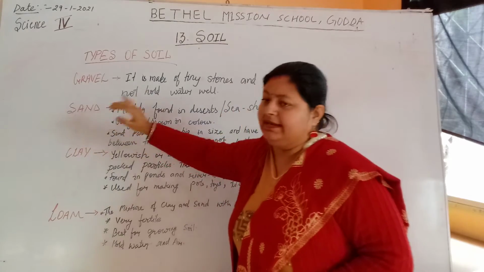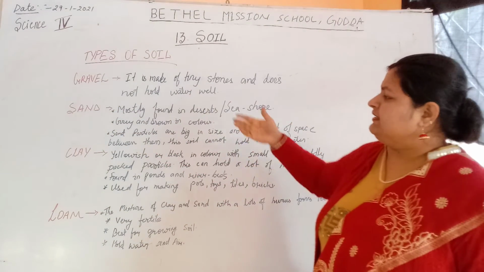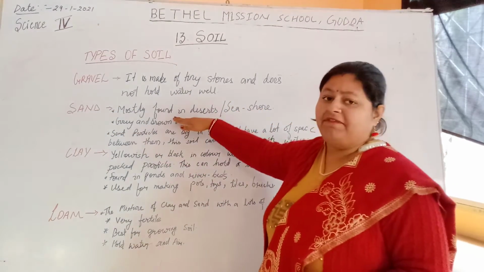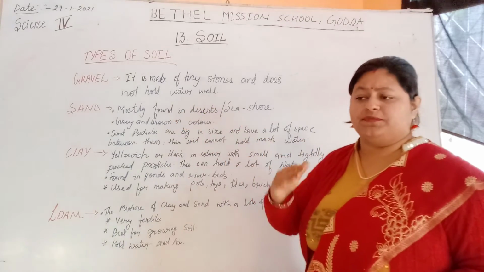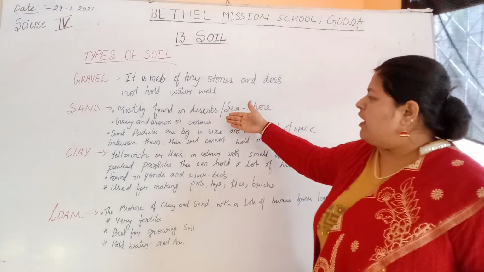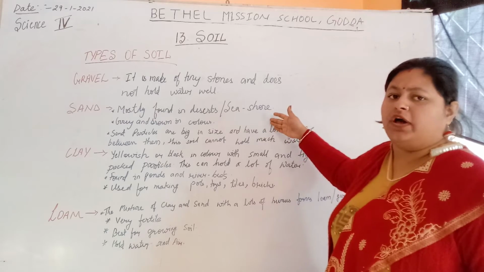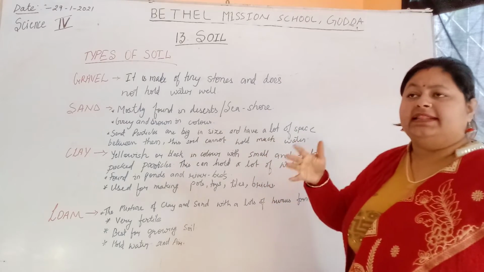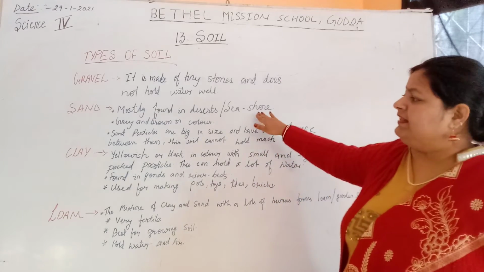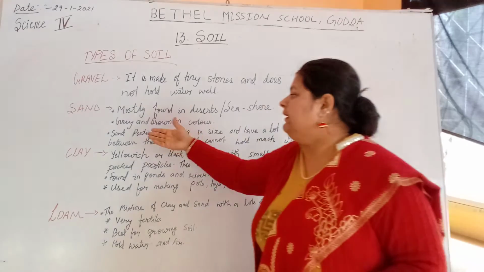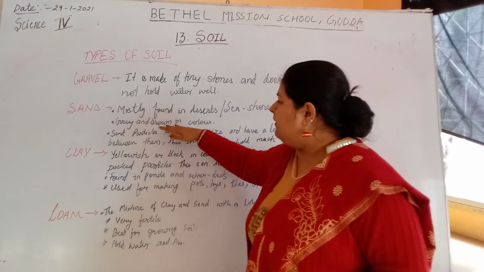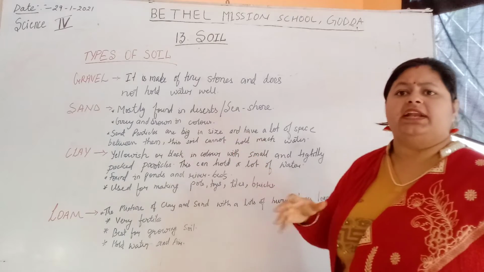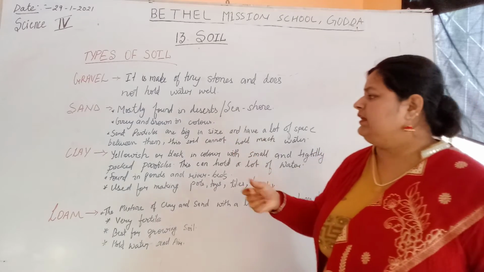Next is sand. Sand soil is mostly found in deserts and near the sea. In the desert areas and the areas near the sea, you can find sand soil very commonly. It is grey or brown in color.